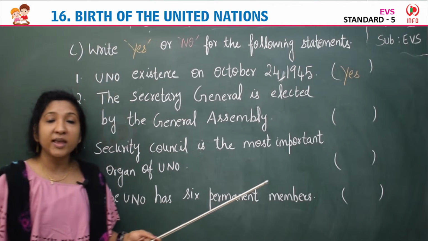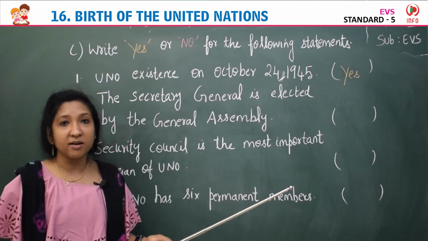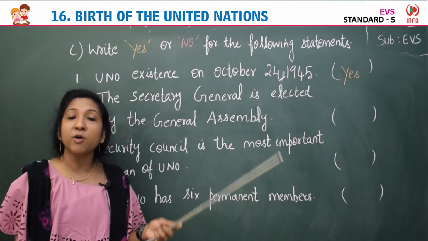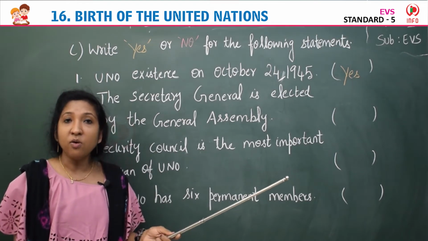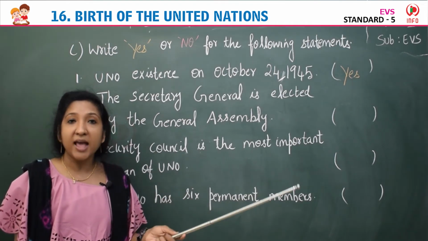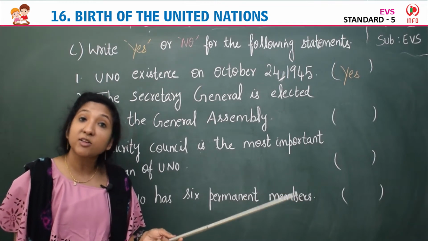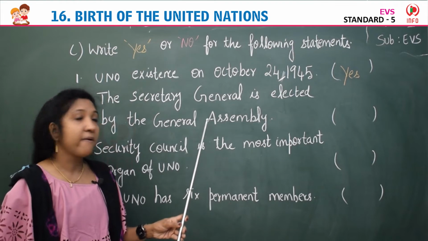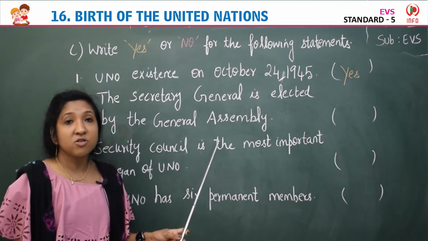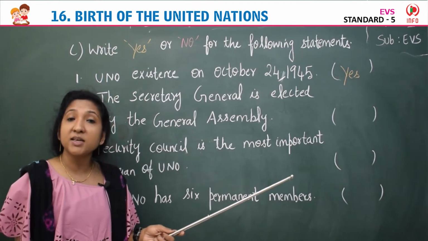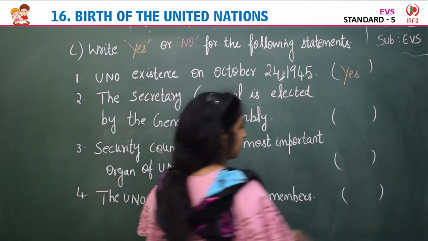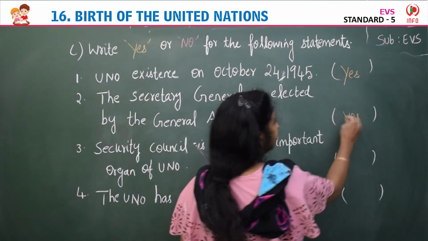Now coming to the second one, the Secretary General is elected by the General Assembly. The Secretariat is headed by a Secretary General. The Secretariat is an important organ of UNO. The day-to-day work is carried out by the Secretariat. It has a Secretary General. And who elects the Secretary General? He is elected by the General Assembly. So the statement is correct. So you can write yes here in the brackets.